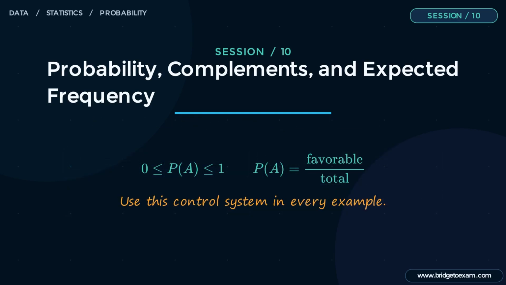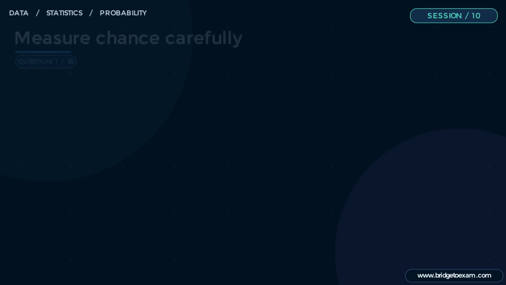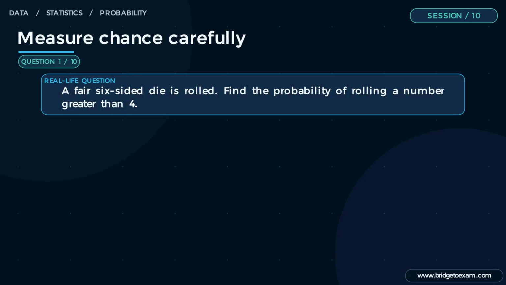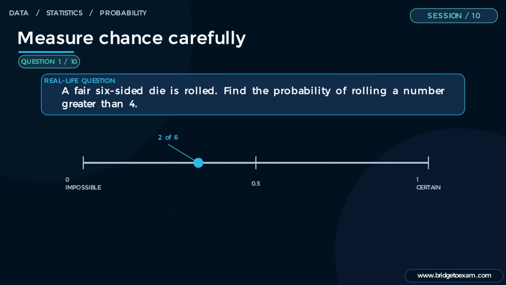Define the sample space, confirm whether outcomes are equally likely, compute the ratio, and check that the result lies between 0 and 1. Example 1. A fair six-sided die is rolled. Find the probability of rolling a number greater than 4. The probability scale locates each chance between impossible and certain.